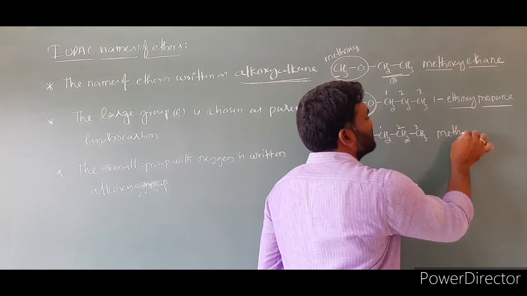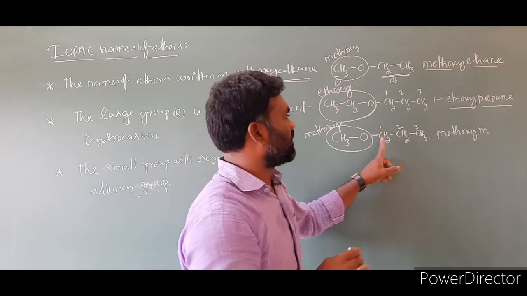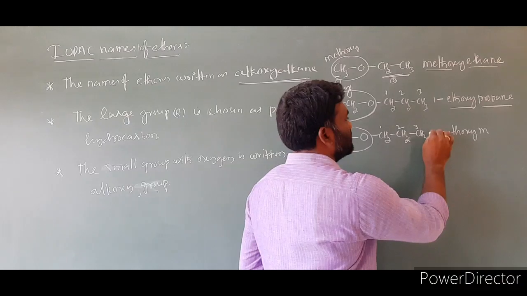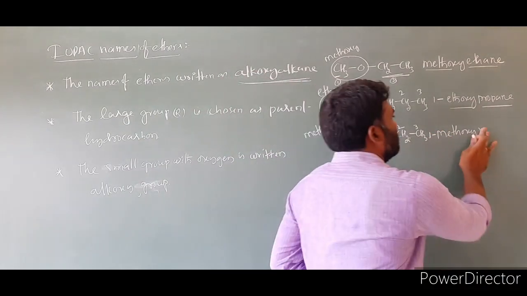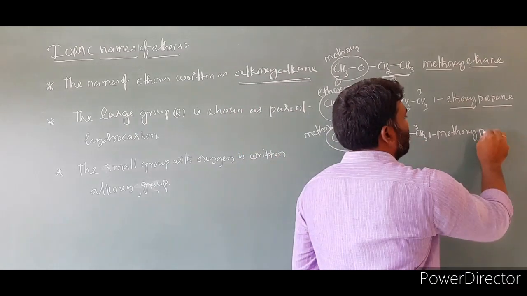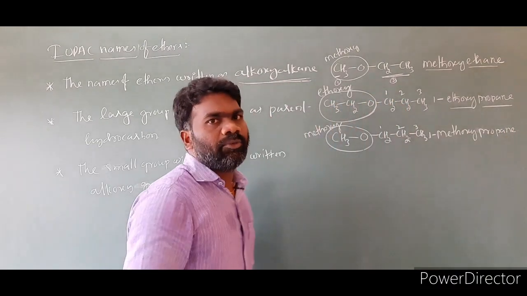First we have to write alkoxy: methoxy. Number of carbons 1, 2, 3. And where is this methoxy group present? At the first position. So 1-methoxy, then number of carbons 1, 2, 3: methoxypropane. The name of this compound is methoxypropane.